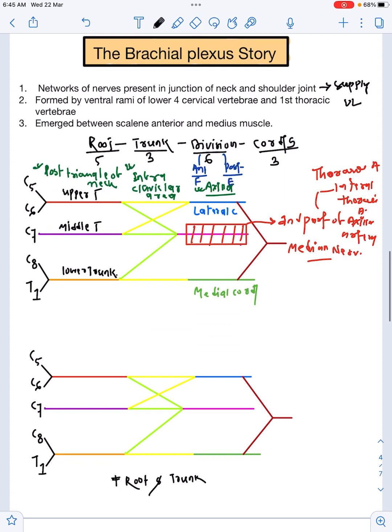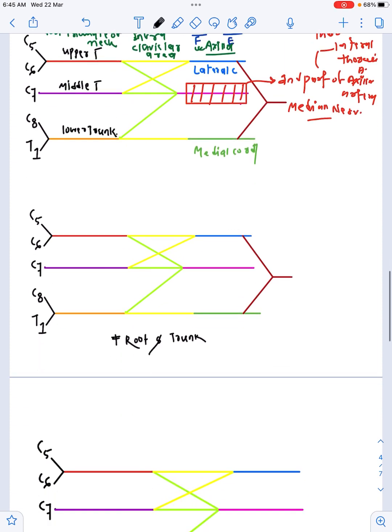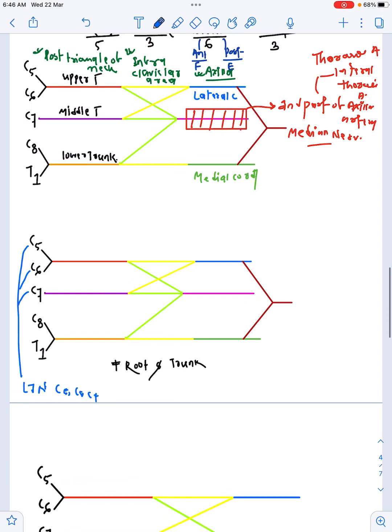Now what are they? First is our long thoracic nerve, C5, C6 and C7. This one is the long thoracic nerve. Root value C5, C6 and C7. Now what else do we get from the root?